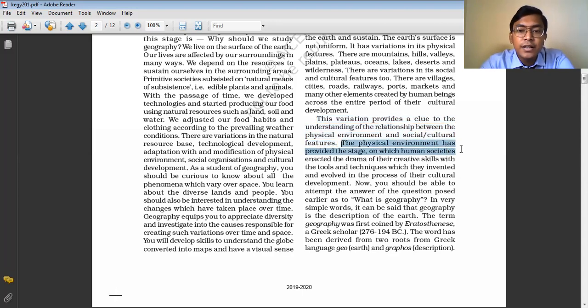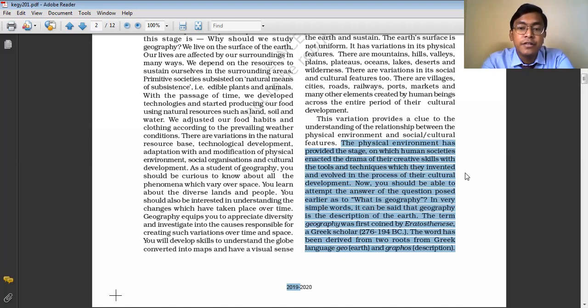The physical environment has provided the stage on which human societies enacted the drama of their creative skills, and the tools and techniques which they invented and evolved in the process of their cultural development. So the physical environment, that is nature, is just like a stage where we human beings are enacting our drama, where we human beings are performing our drama.